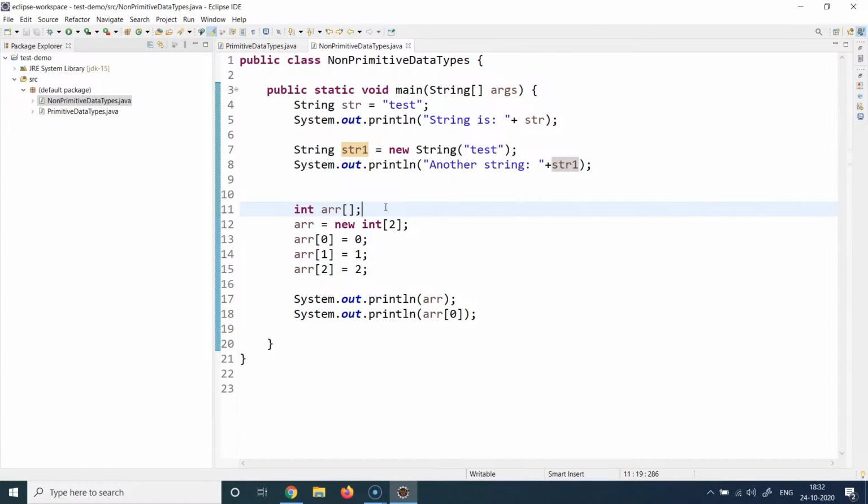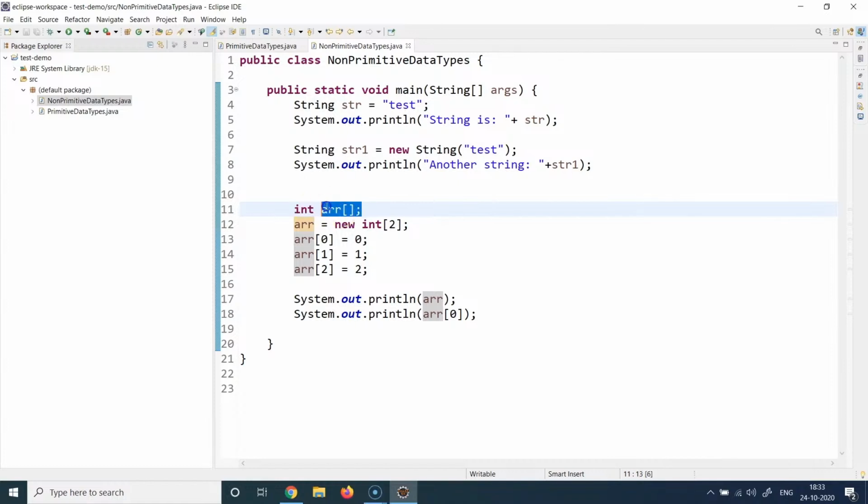Array is a data structure, a non-primitive data structure in Java, which can store a lot of values of similar type. We also call it a homogeneous data structure, because it can only store values of the same data type. The biggest way to identify an array is the square bracket. Whenever you see this square bracket in Java, it means it's an array variable. So here I am creating an integer array variable with the name ARR. It is only going to store integer values because I've specified int, and the moment I provide the square brackets, it means that it is an array.